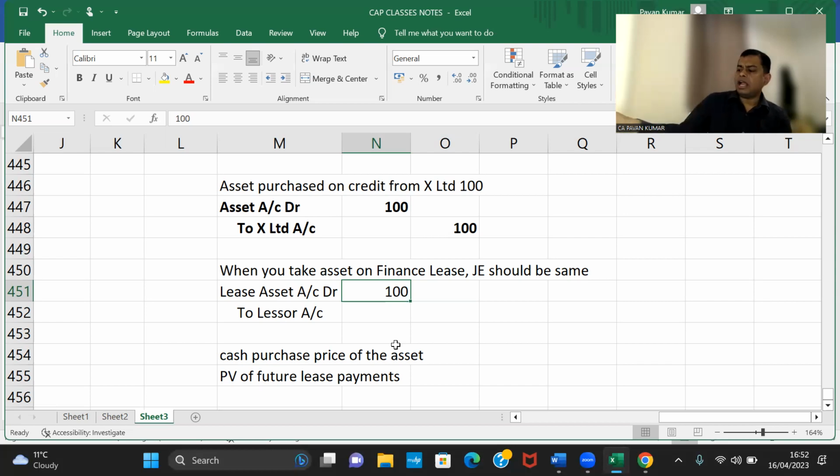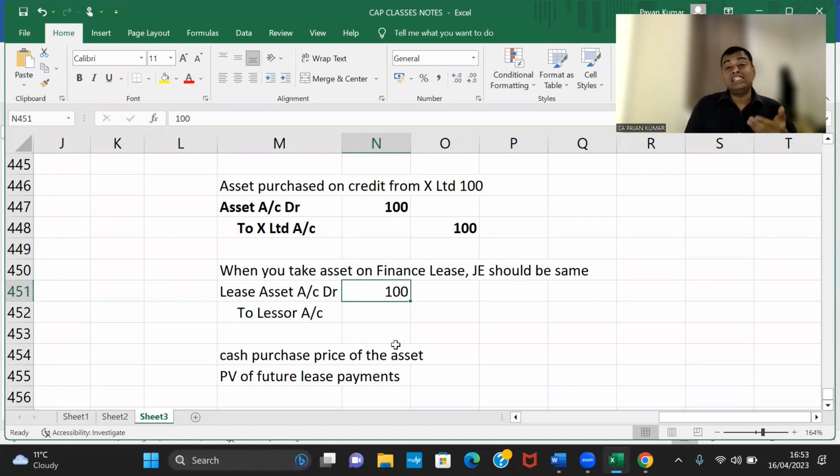Why? Simple. I bought this asset from Kirti and I said, Kirti, I'll pay you 24 installments. She said, okay, but that 24 installments present value is becoming, say, for example, 1,000. In the market, I can buy this for 900 only. In the market, it is available for 900, but I am paying 1,000 rupees. The present value of my future payments to Kirti will be 1,000 rupees.